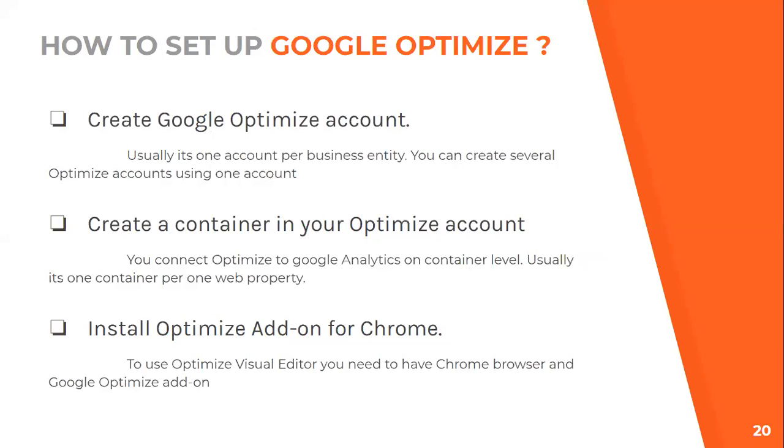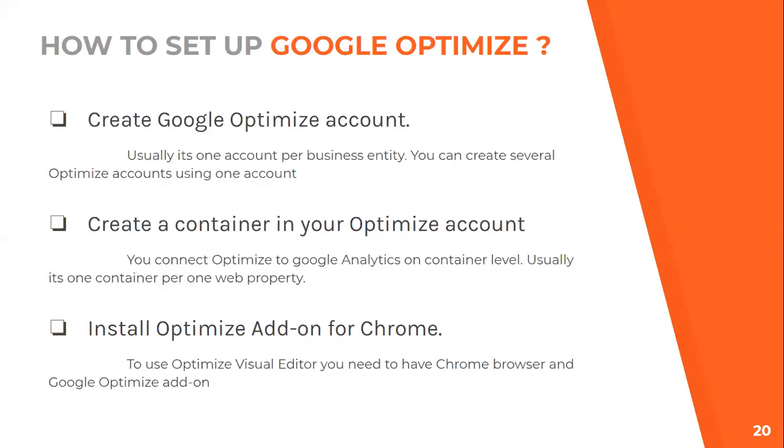Now, so much we have known about this Google Optimize, how it is beneficial for us. So obviously now we want to know how to set it up for us. So it's quite simple. We have to create a Google Optimize account. I'll show you in future how to do that. So I'll just brief you over here and then I'll show you it in future that how we do that.